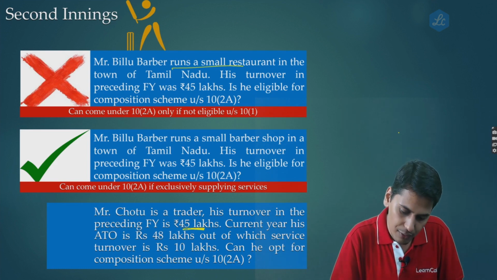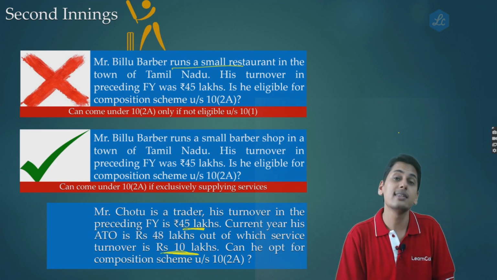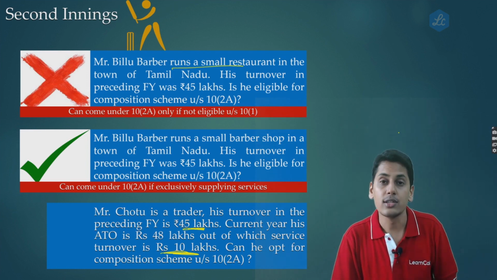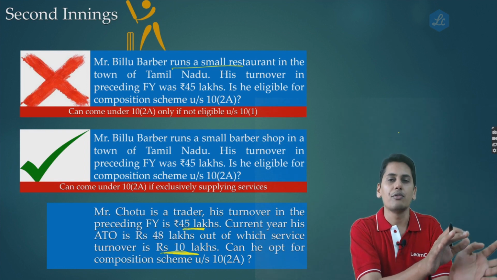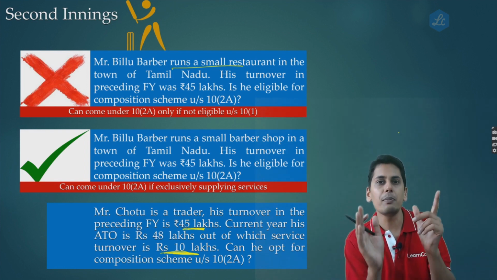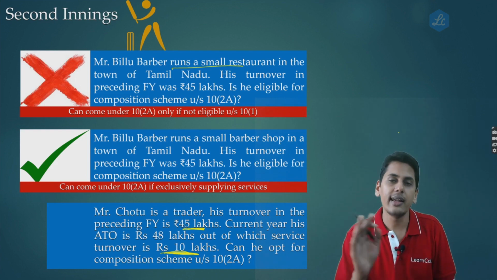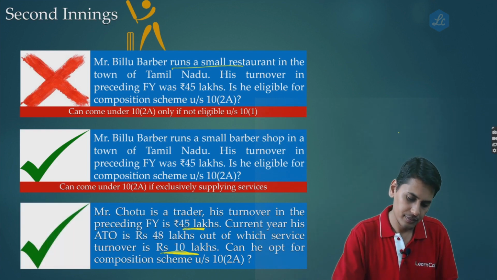Now friends, in the current financial year, his service turnover is 10 lakh rupees. His turnover is crossing the inner threshold. Therefore, he becomes ineligible for 10 subsection 1. And the moment a person becomes ineligible under 10 subsection 1, he can come and opt for 10 subsection 2A.